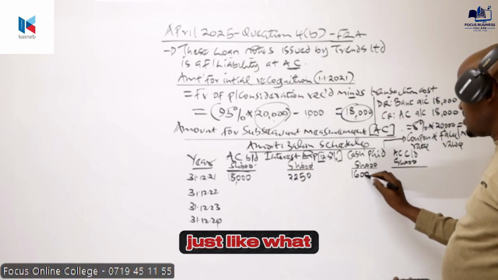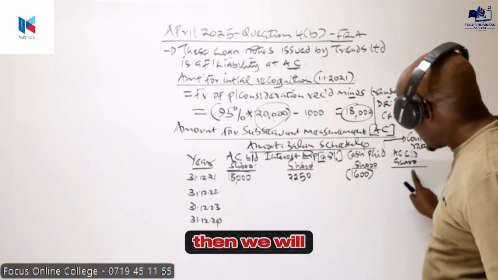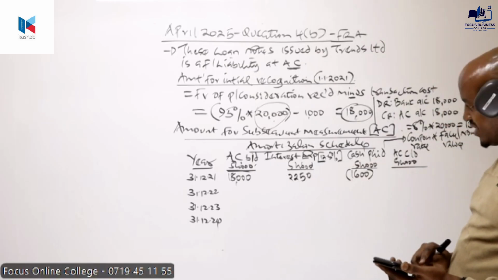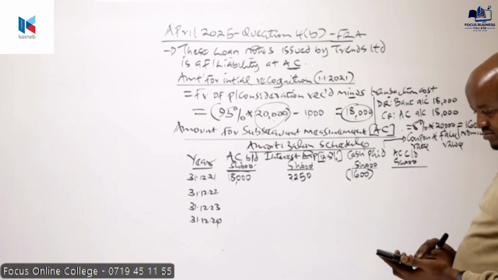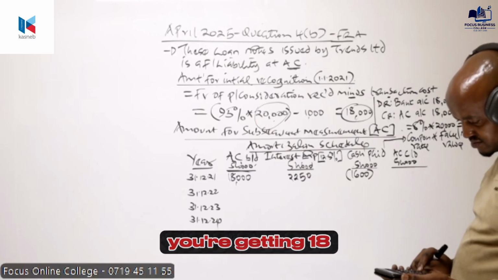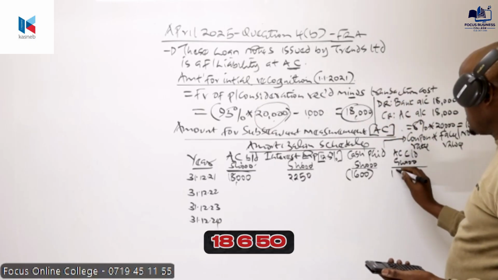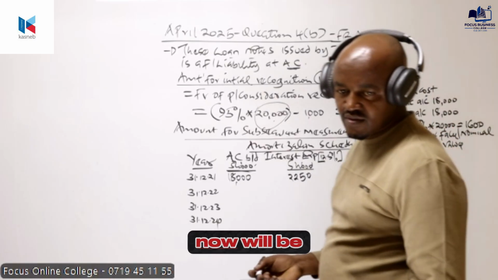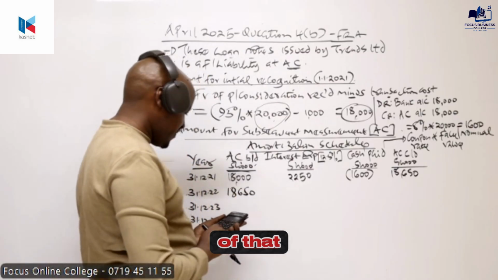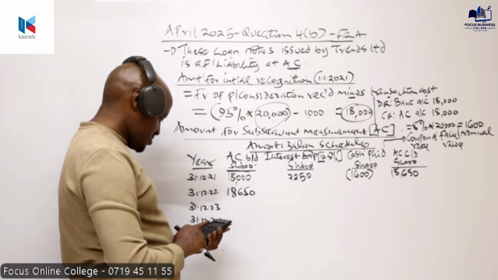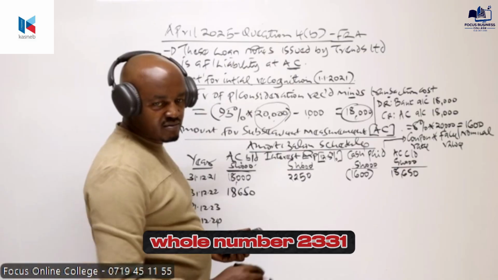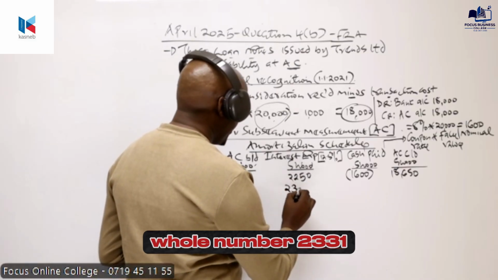So this is 1,600. And just like what you have done in the other question, to determine the amortized cost at the end, we will take this plus this minus that. The same with what you have done in the other question. So what do we get? We're getting 18,650. Yes. So that now would be the opening balance here. 18,650, we get 12.5% of that. To the nearest whole number, 2,331.